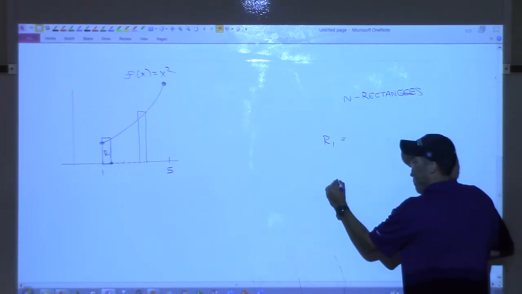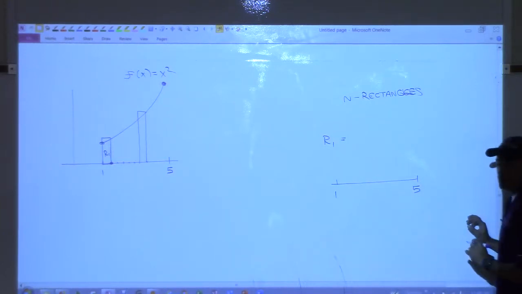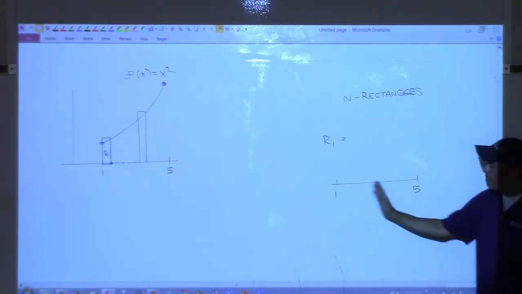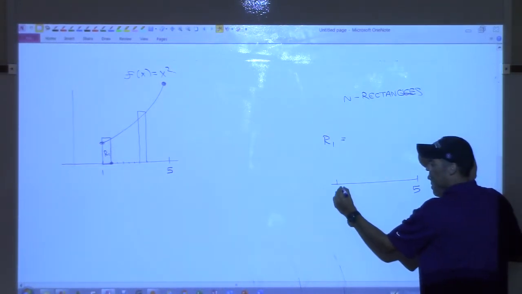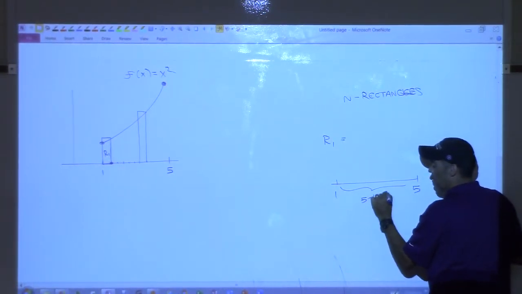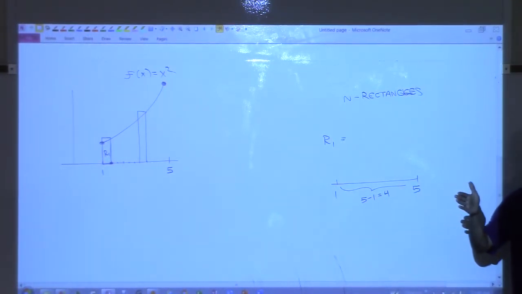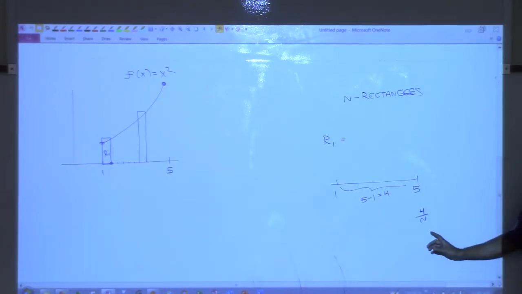This would apply to one of those formulas. I'm just trying to see, if I break this up into n pieces, how wide is each one? What's the distance from here to here? That's 5 minus 1, that's 4, right? We know it's 4 wide, and we've broken it up into n pieces. So each one should be 4 over n. So if we had 1 rectangle, the width would be 4.